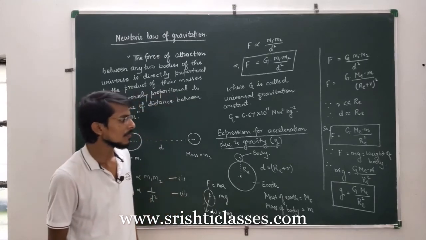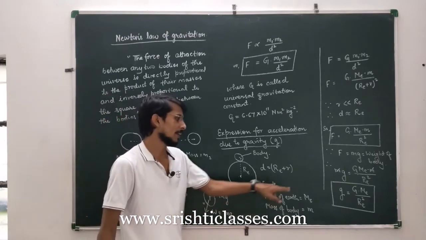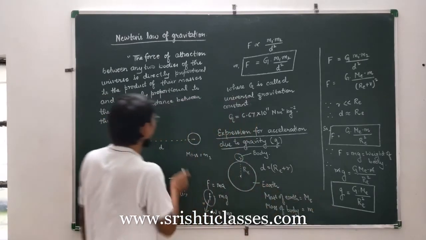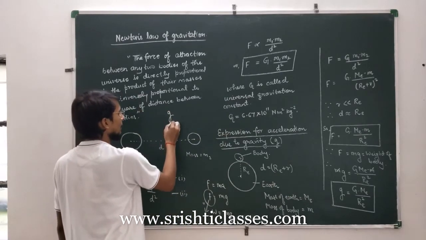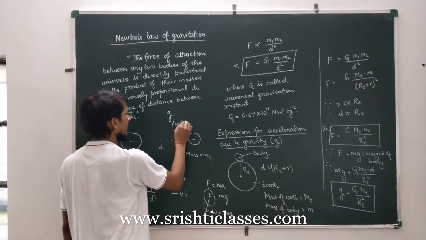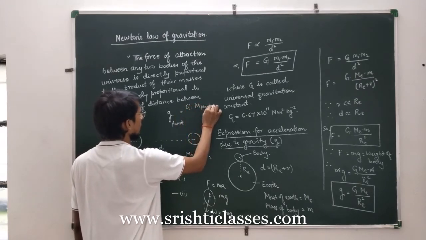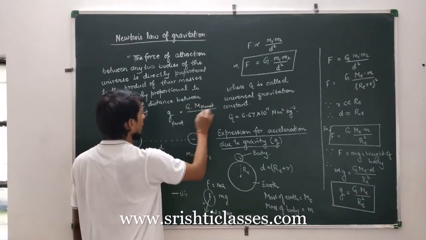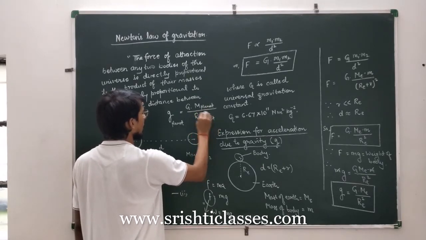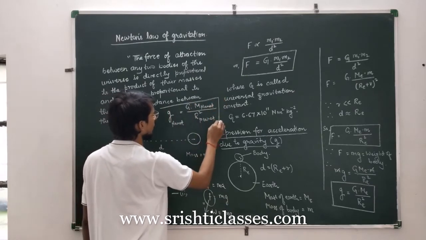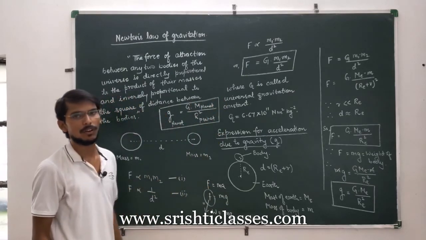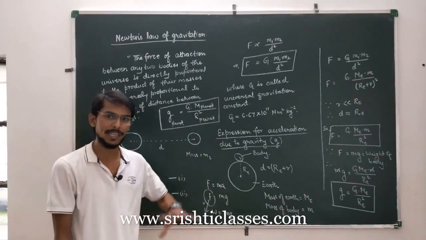Okay, for any planet you can use this formula. As for example, we can write g for any planet is equal to capital G into the mass of that planet upon the square of the radius of that planet. So this will be the formula for calculation of acceleration due to gravity on any planet.